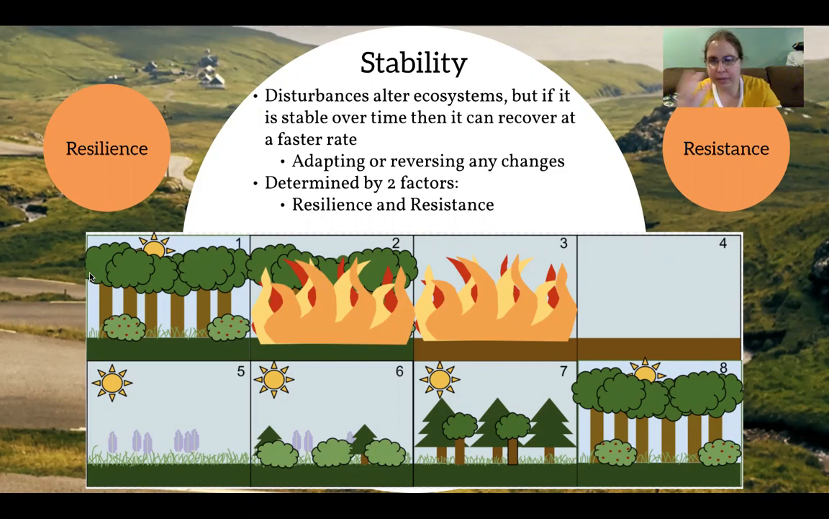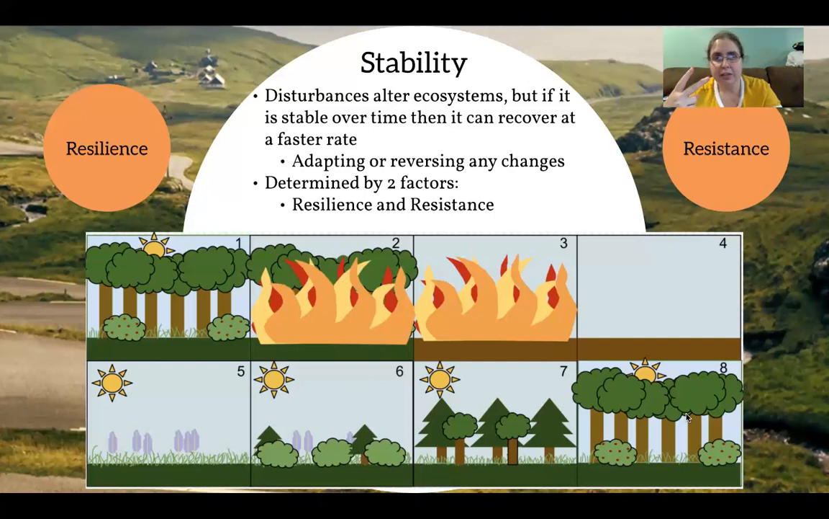Now, what we mean by recover, let's say here, looking at the picture in box 1, we have a forest, happy little forest. There's a fire. Fire destroys all the plants. We have nothing, but then grass starts to grow, and little shrubs and little trees, and then bigger trees, and more grass, and now we're back to the forest we had originally. So over time, it recovered and regrew because it was a stable ecosystem.